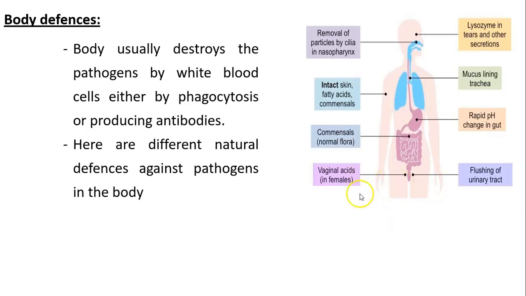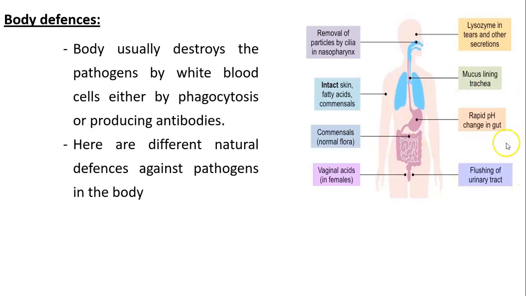Vaginal acids. In females, in their vaginal area, there are some acids that are present to protect the female's body from any outsider bacteria that might enter either during sexual intercourse or just from any contaminated surface. Flushing the urinary tract, so the exit of the urine also flushes or cleans the urinary tract from any contamination that might enter the urinary tract.